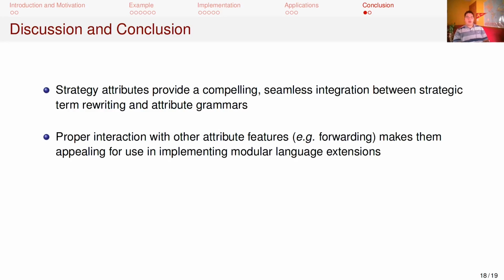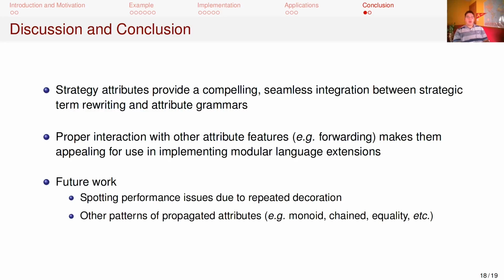With forwarding, extension productions specify an equivalent forward tree on which attributes should be computed, including ones introduced by independent extensions. For example, in the halide extension, loop normalization with strategy attributes would look through productions introduced by other extensions that forward into for loops and normalize them, while these loops would be missed using undecorated term rewriting.